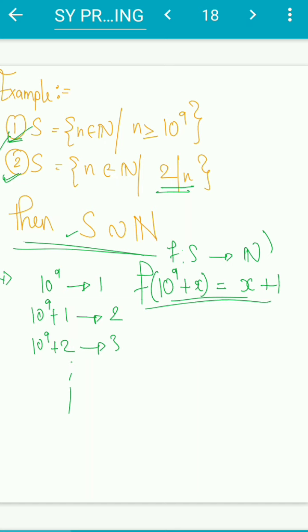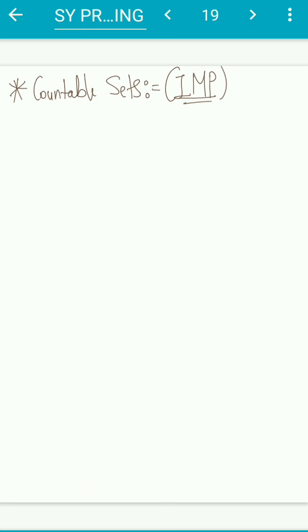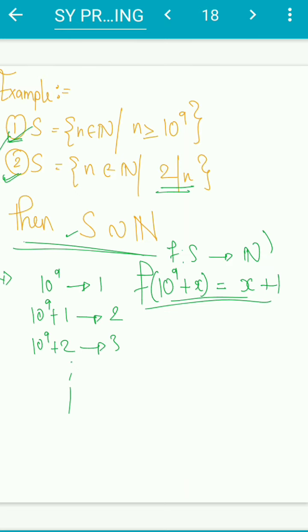This is the beauty of an infinite set. We will see this in the next video when we discuss countable sets, a really interesting topic, and we will discuss one of the most famous examples in the next video.